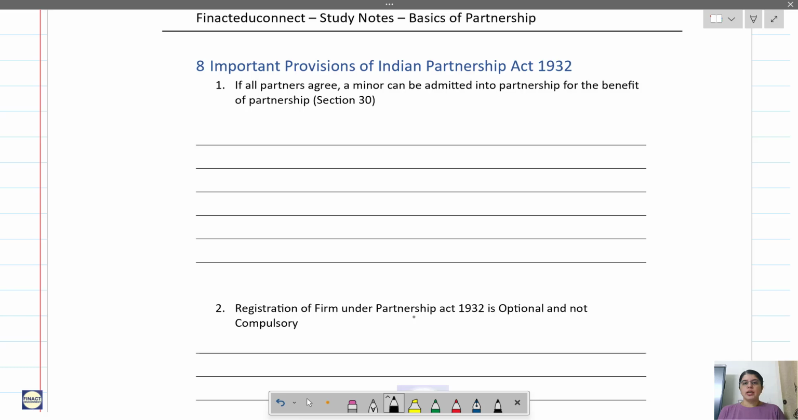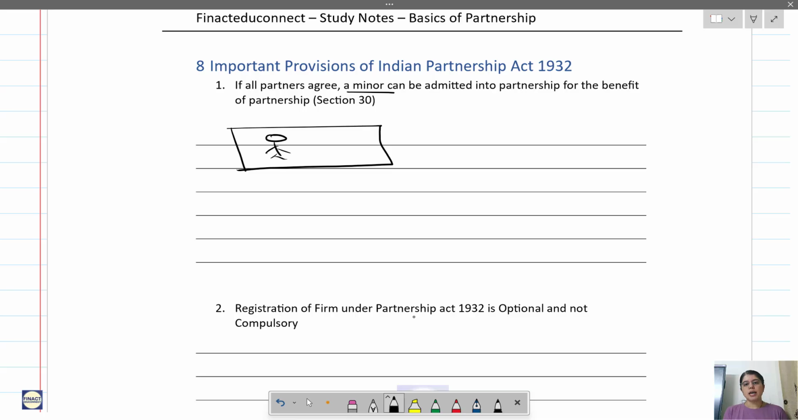So now the next point, important provisions of Indian Partnership Act 1932. So what are the important provisions? If all partners agree, a minor can be admitted into partnership for benefit of partnership. So if all the partners are agreeing, then a minor can be admitted as a partner only for benefits of partnership. What do you mean by benefit of partnership? If there is a profit, you have to share it with the minor. If there is a loss, the minor will not bear it. Who is a minor? Less than 18 years.